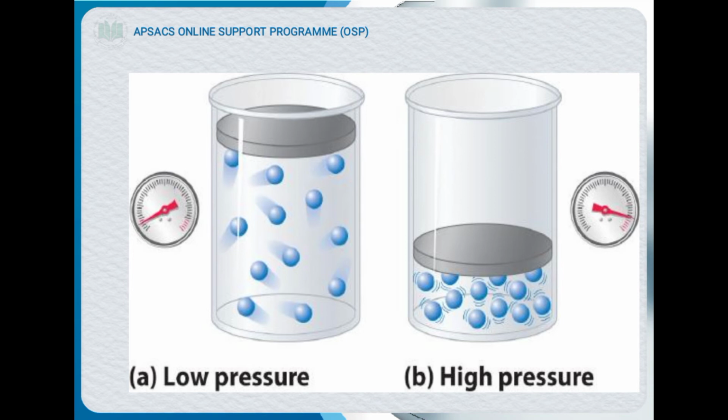Now the pressure in the gas depends on the volume of the container. In volume A, there is lower pressure; in volume B, there is higher pressure, because of the volume. Container A has greater volume for the particles to move, so it has low pressure, and container B has less volume and it creates high pressure. So we can say that pressure in gases is inversely proportional to volume. If we decrease the volume, we increase the pressure. If we increase the volume, we decrease the pressure.